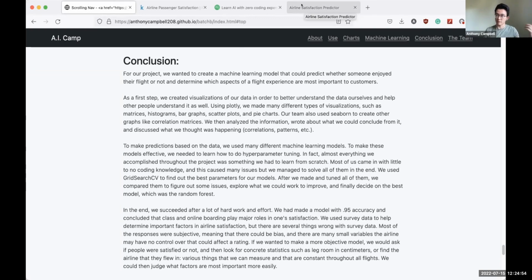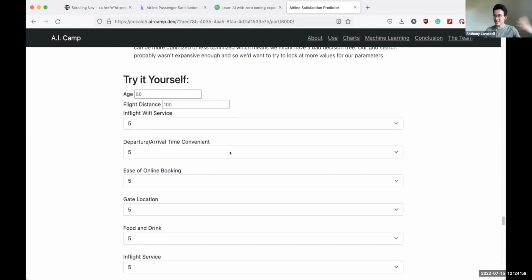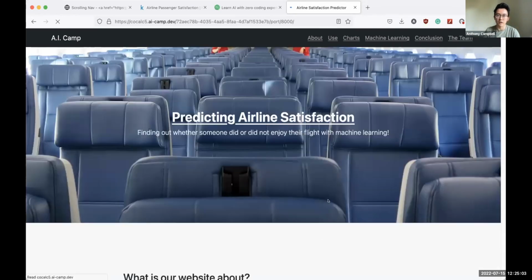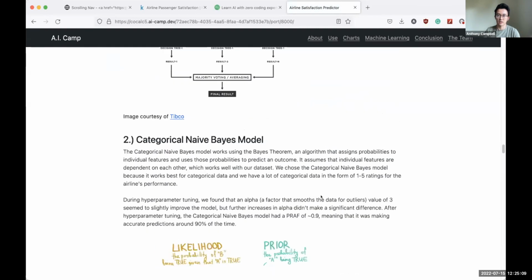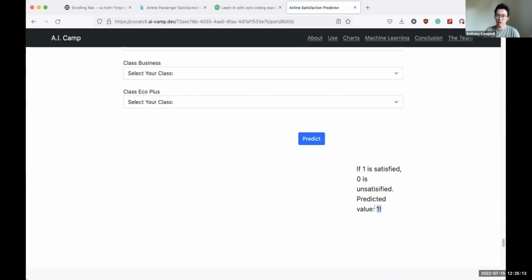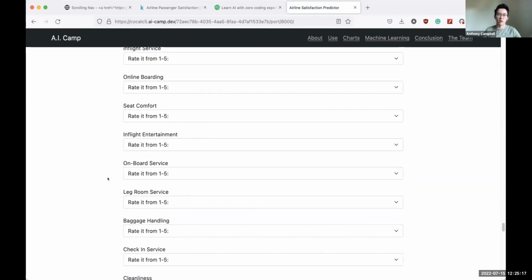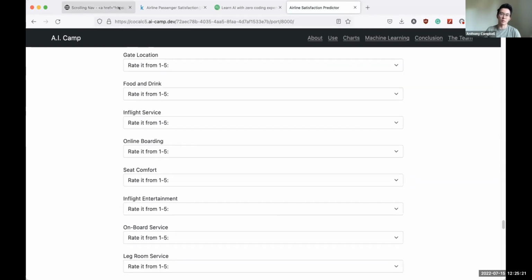And we have the Flask site running, so I just put in a lot of values because there are too many to go through. And so we hit this predict button. I think it should, we scroll down. It'll take a second. Yeah, so we got a 1, and that makes sense. From our data, I put in basically lots of 1s and lots of 5s, so people were very happy with their experience.